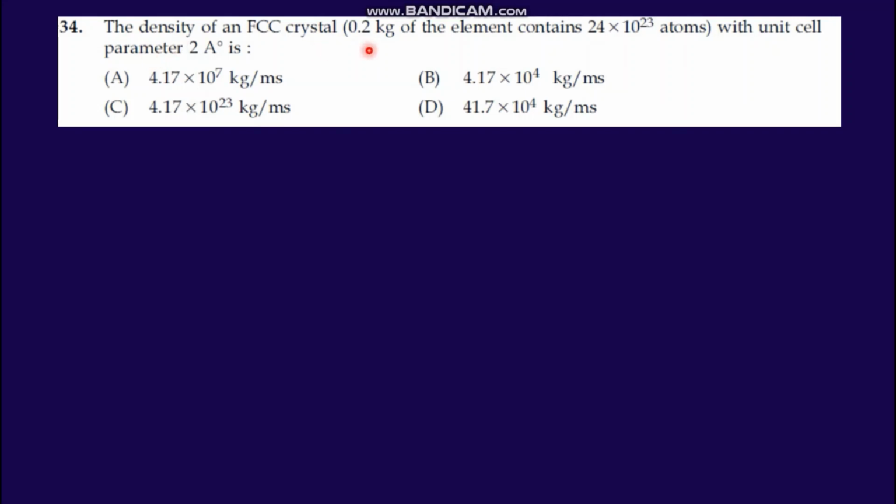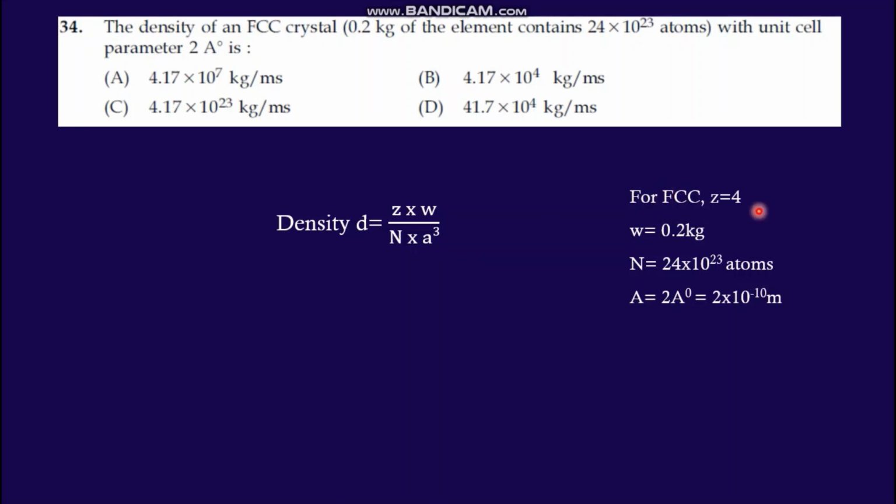Now next, the density of an FCC crystal, 0.2 kg of element containing 24 into 10 raised to 23 atoms with the unit cell parameter 2 angstrom is. We have an equation for density, D equal to Z into W divided by Na into a cube. For FCC, the value of Z is 4, the weight here is 0.2 kg and N is 24 into 10 raised to 23 atoms.